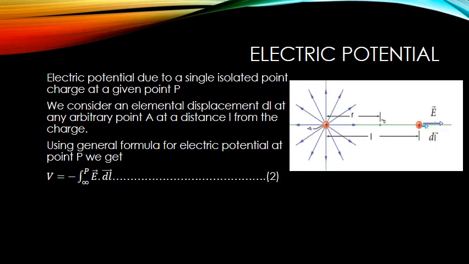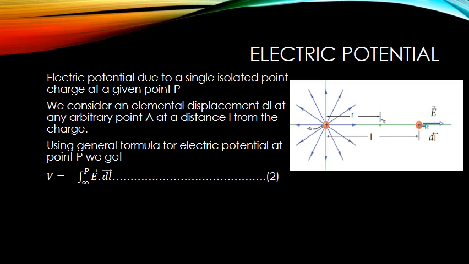So learners, we can use the expression for electric potential in terms of line integral to find out electric potential due to any charge configuration. We shall use the general formula for electric potential to find out electric potential due to a single isolated positive point charge at a given point P. Suppose this point is located at a distance r from the position of the charge.